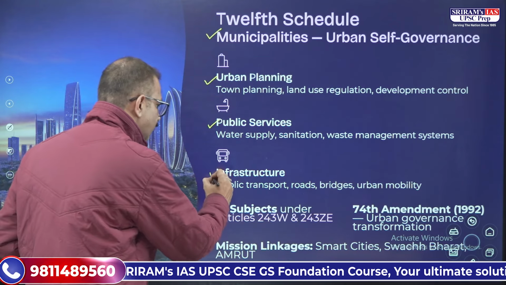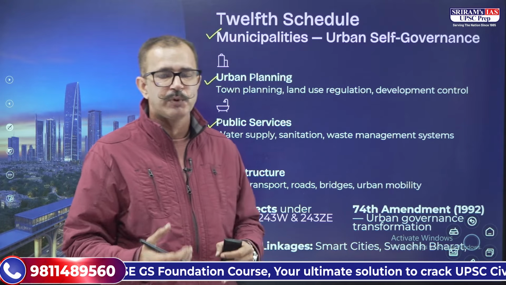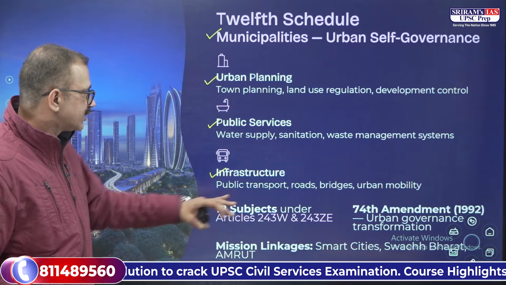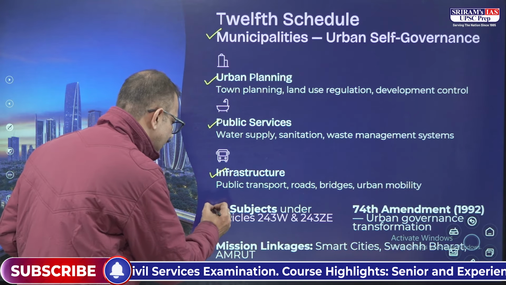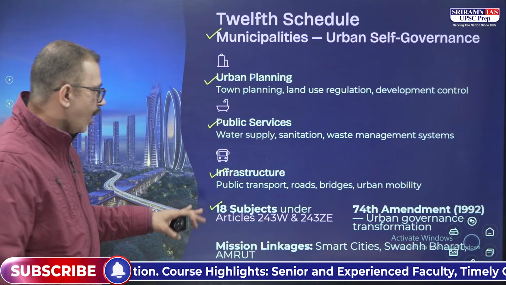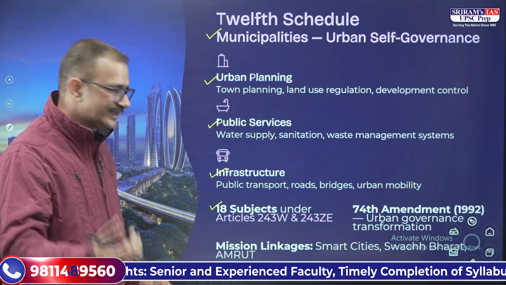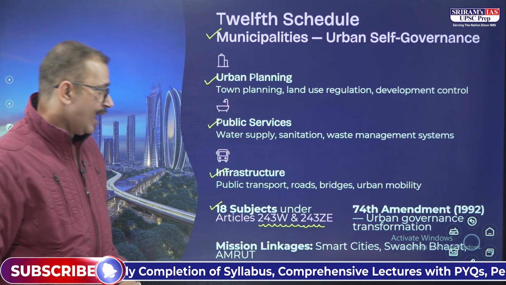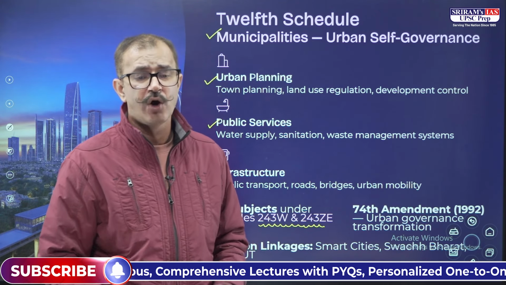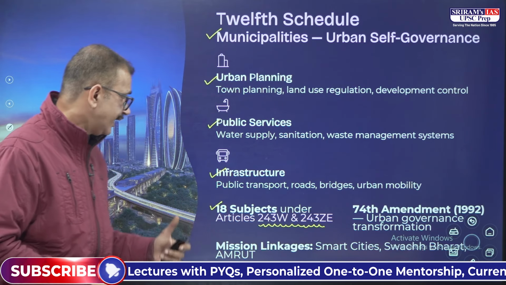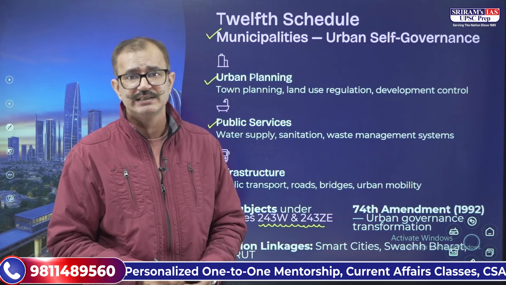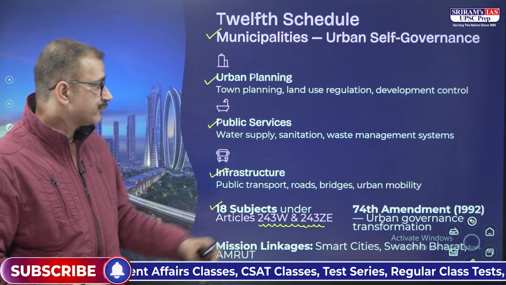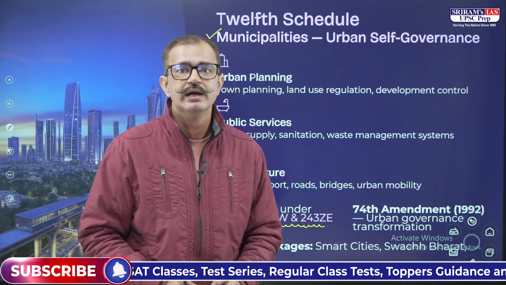And along with this, for the infrastructure as well, whether it is public transport, roads, bridges, and even urban mobility. All right, so this was added by the 74th Amendment, and there are a total of 18 subjects which find their constitutional basis under Article 243W and 243ZE. And we can see that this has also seen a political linkage or mission linkages through the smart cities that we are developing. All right, we have the Smart Cities Mission. Along with this, we have Swachh Bharat and even the AMRUT Mission.